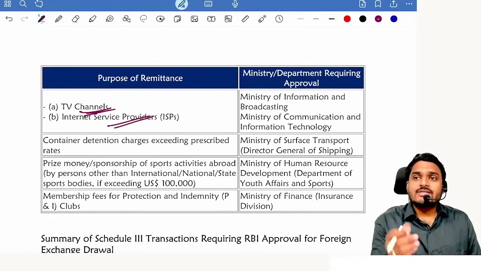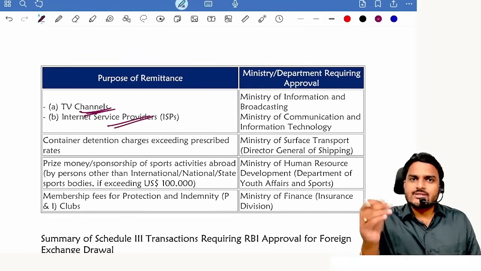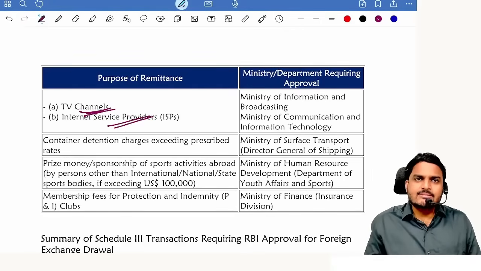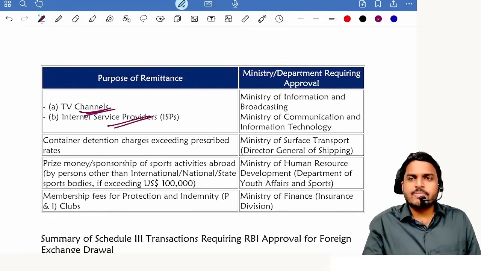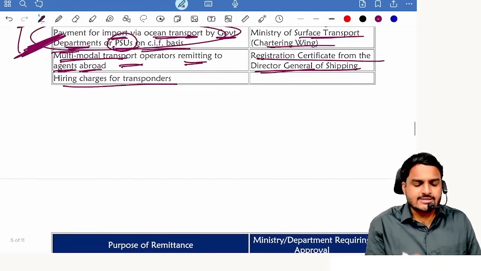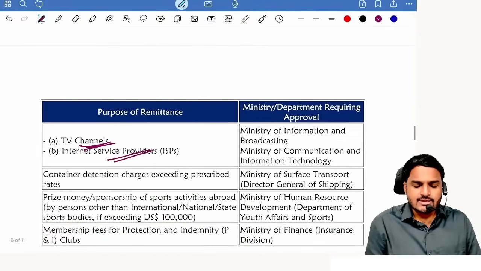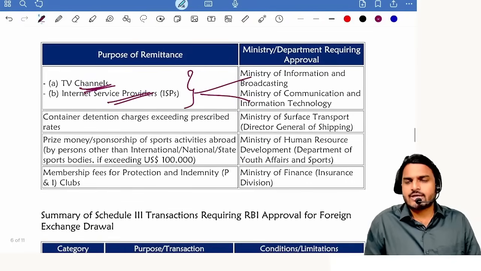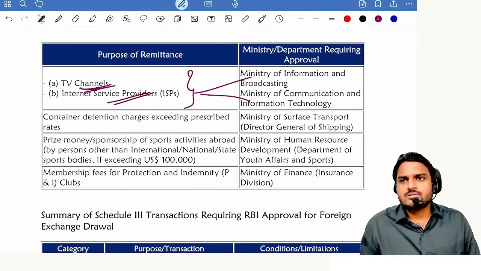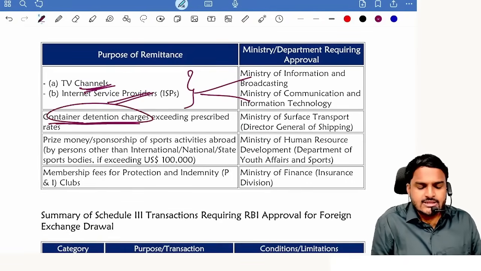And imagine if these are residents. I'm talking about, Netflix is a non-resident. Okay, in India, similar to Netflix, we have something, and that entity is paying money for getting these rights, hiring charges for transponders. Then they can make payment subject to approval of the Ministry of Information and Broadcasting. Understood?